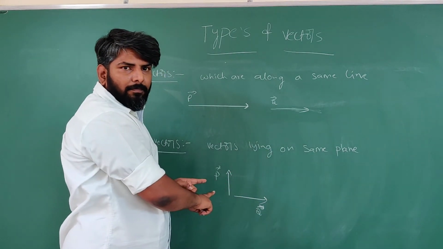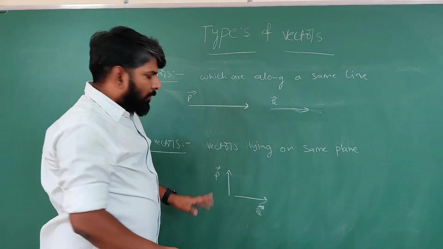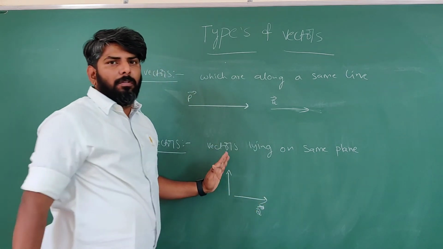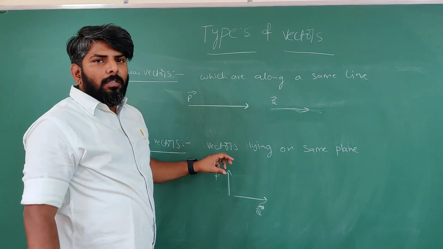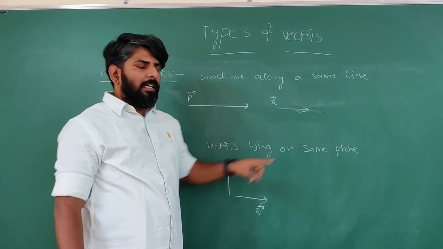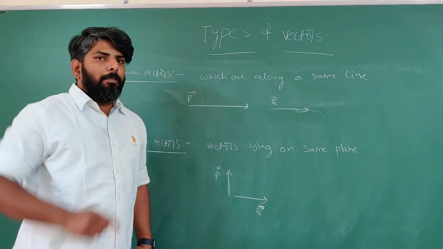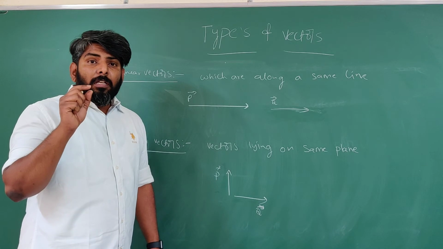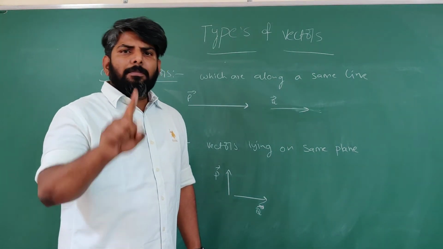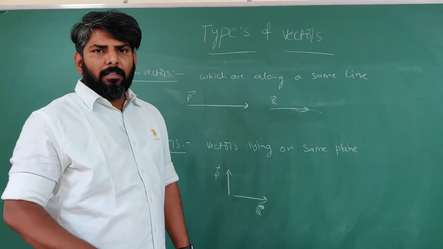same plane. Got it? If this board is considered as a plane, this vector is lying on this board and this vector is lying on this board. Got it? So those vectors are lying on the same plane. Such vectors are called coplanar vectors. Here is a very important point: any two perpendicular vectors always become coplanar vectors. Always, any two perpendicular. Got it?